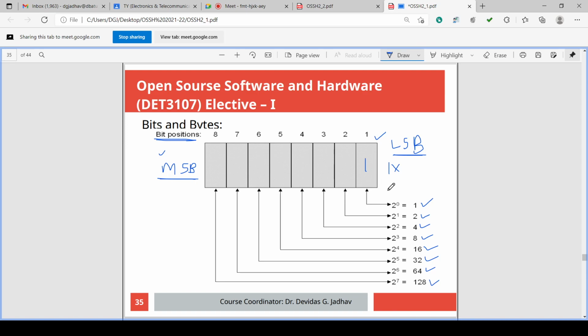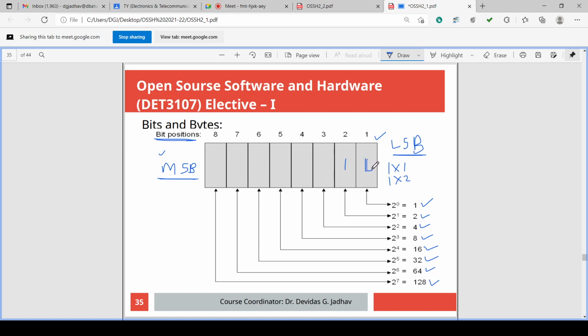Suppose this bit is 1, then we have to multiply by this weight, 1 into 1. Suppose this bit is also 1, for this bit we will multiply 1 into its coefficient 2. For this bit 1, 1 into 4. For this bit 1, 1 into 8. For this bit 1, 1 into 16. This bit 1, 1 into 32. This bit 1, 1 into 64. This bit 1, 1 into 128. And we add together: 1, 1 and 2 is 3, 4 more is 7, and so on. If we add together, this becomes 255, all ones.